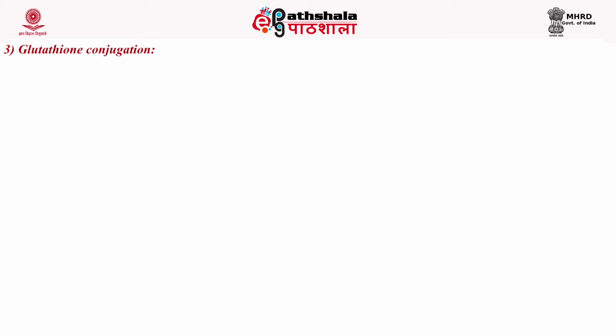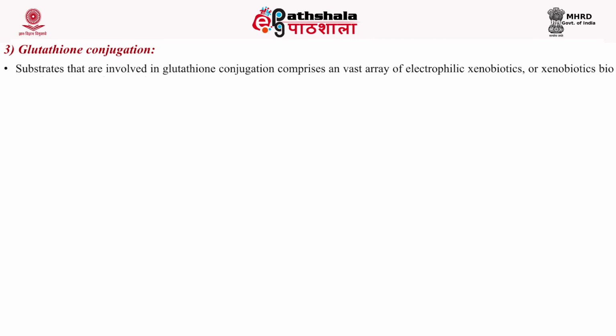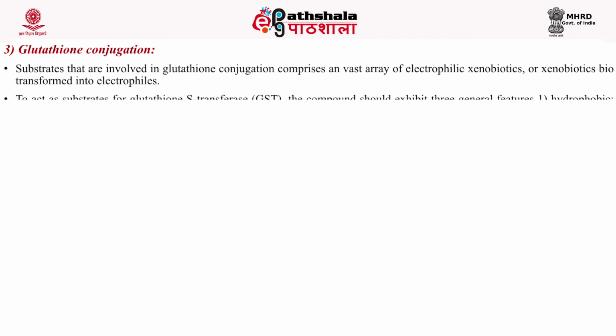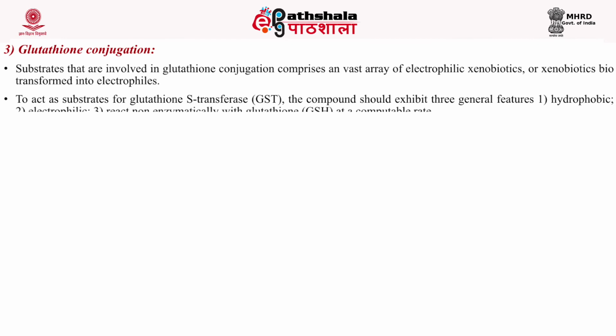The next one is glutathione conjugation. Substrates involved in glutathione conjugation comprise a vast array of electrophilic xenobiotics. Electrophiles have the tendency to attract an electron, or xenobiotics to be transformed into electrophiles are used as a substrate here. To act as a substrate for glutathione S-transferase, the enzyme involved in this reaction, the compound should exhibit three general features. One, it should be of hydrophobic nature, two, it should be of electrophilic nature, and three, it should react non-enzymatically with glutathione at a compatible rate.